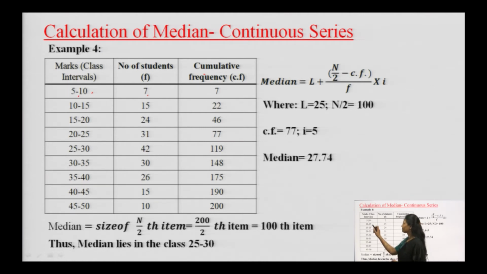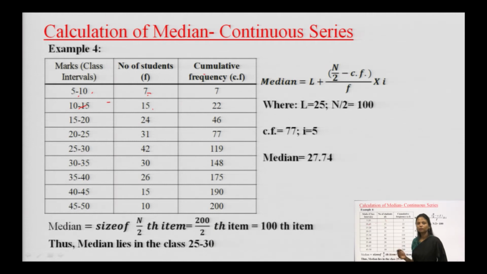10 to 15, 15. We can take an example of a community: how many people, how many children, how many students, or the population. What is the population under the age category of 5 to 10? The population is 7. How many people lie in the category of 10 to 15 in a community? 15. How many people are between the ages of 15 to 24? In that manner we can have classes or class intervals, and arrange the number of students, or the population, the number of people in the community.